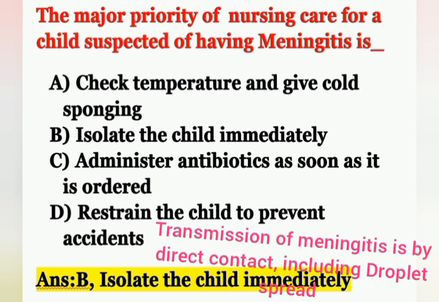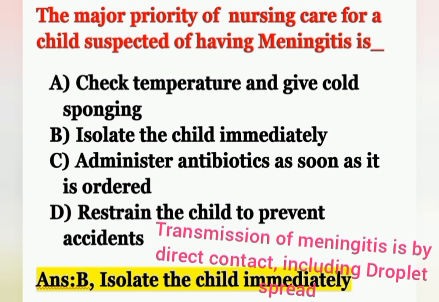Meningitis is the inflammation of the arachnoid and pia mater of the brain and spinal cord. It is mainly caused by bacterial and viral organisms, so it may be bacterial meningitis or viral meningitis.